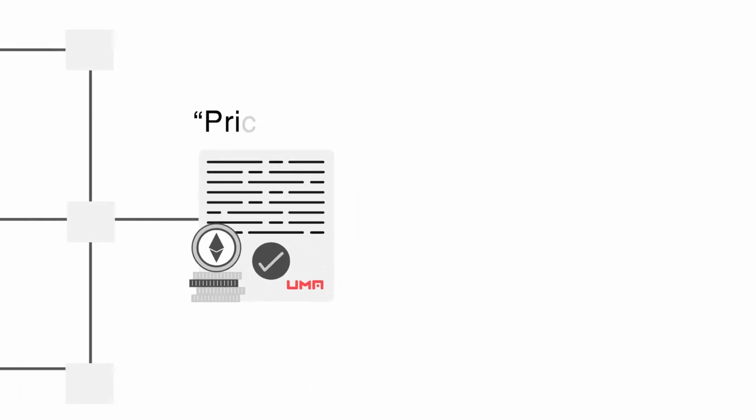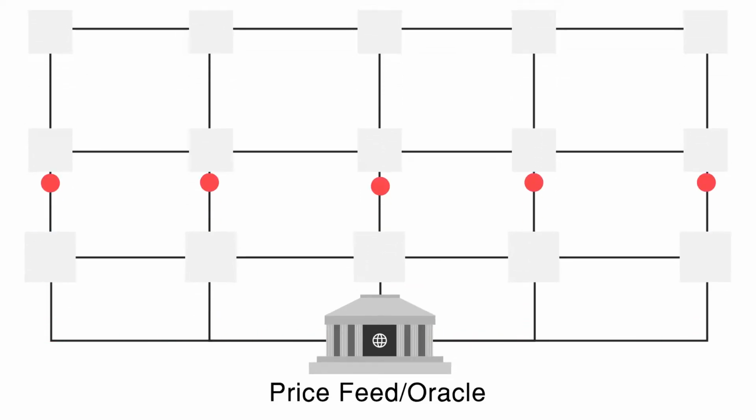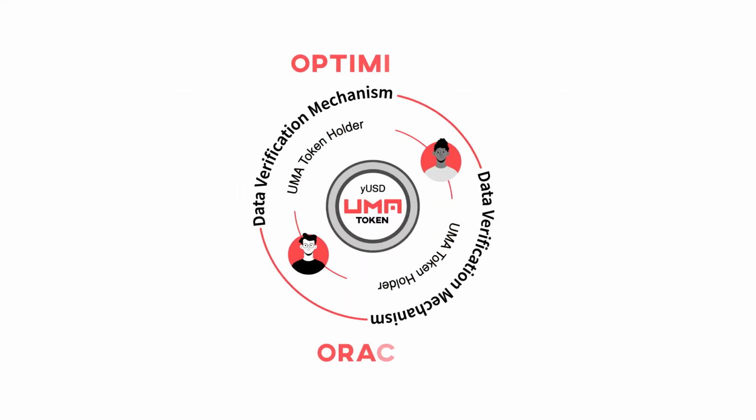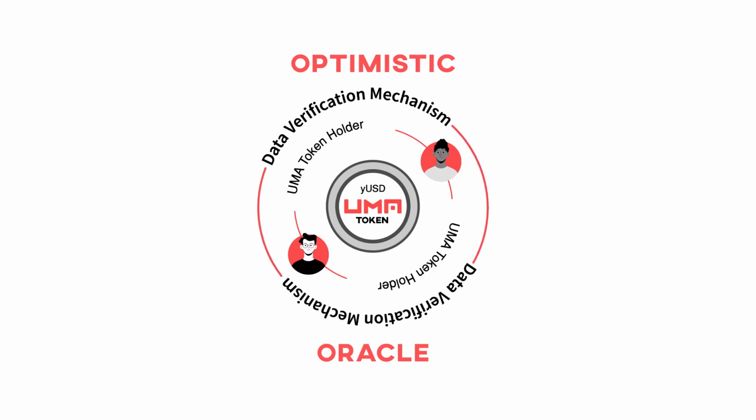UMA contracts are designed pricelessly, meaning that the contract can operate without the need of prices to be constantly pushed to the contract on-chain. This makes it more efficient to create your contracts. Decentralized contracts rely on external information in order to verify the collateral in the contract is sufficiently solvent. UMA removes the need for an on-chain oracle. Instead, it has an oracle that is only required when there is a dispute in the network.